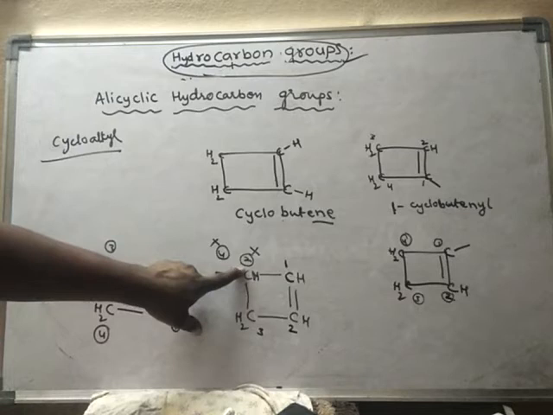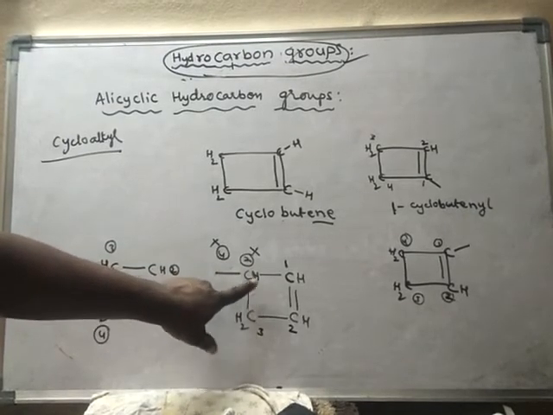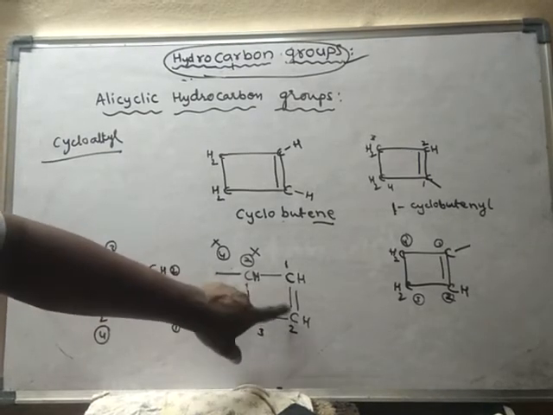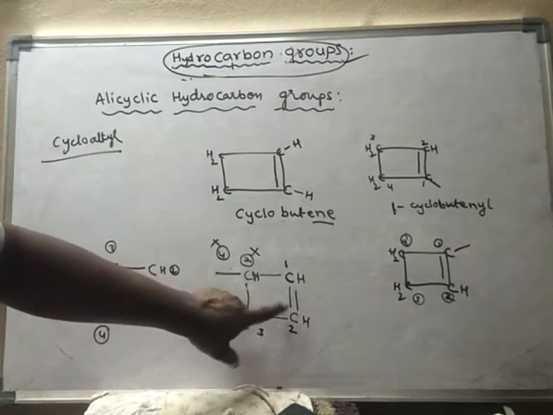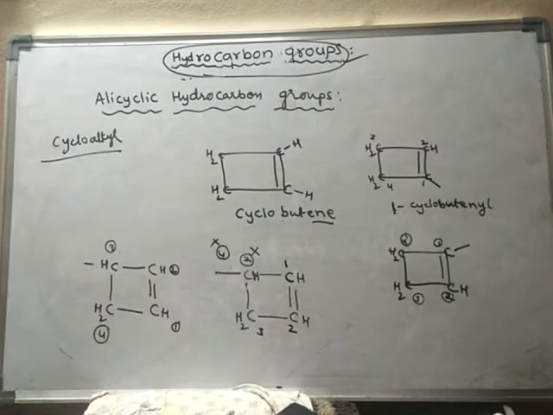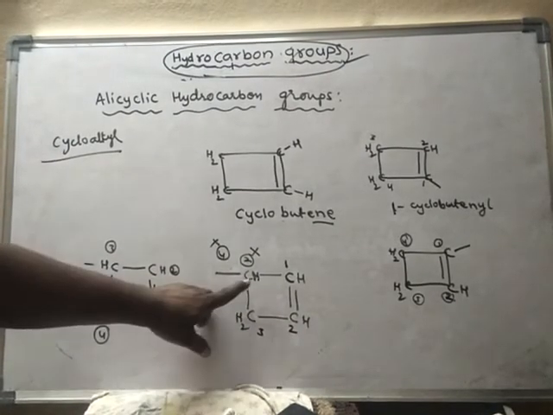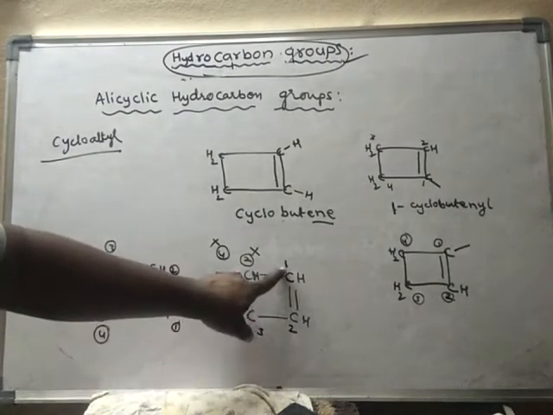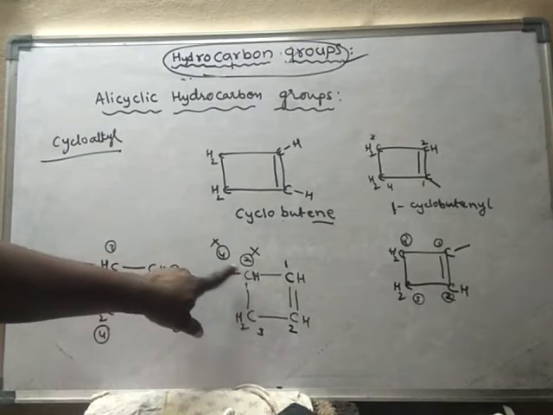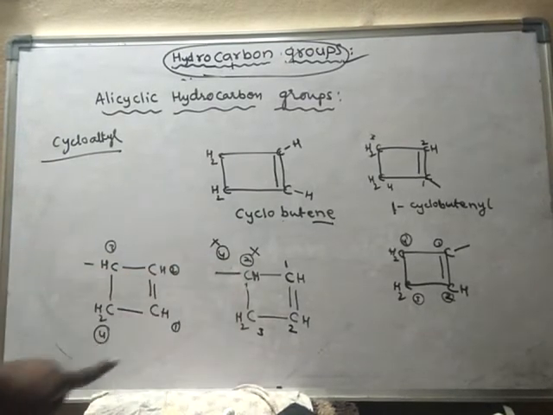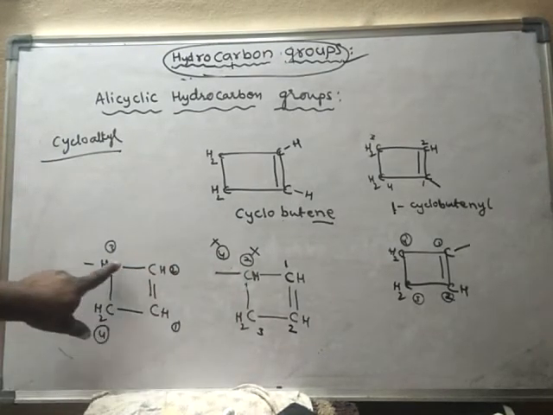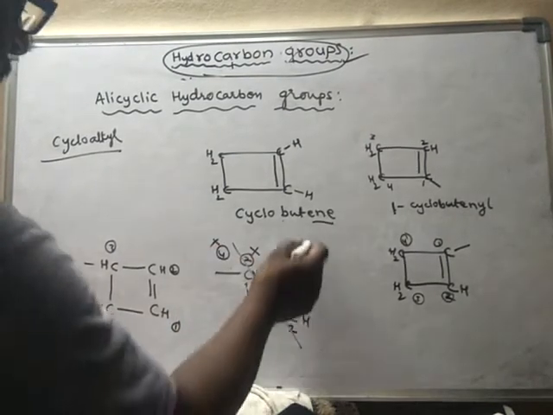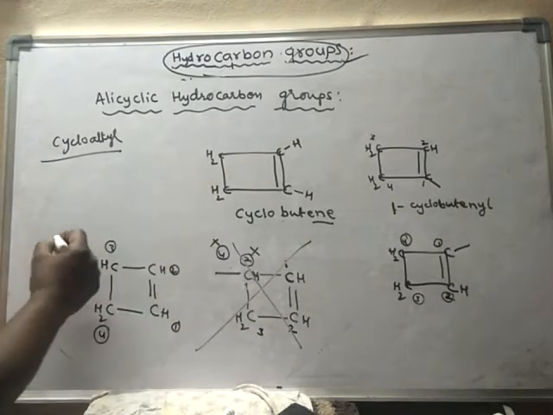This carbon cannot be the second carbon at any cost, because when there is a double bond, these 2 carbons will get the first and second numbering. Then this carbon should get the other numbering. If we give numbering in this direction, this carbon will get 4. If we give numbering in this direction, this carbon will get 3. So which one is correct? This is the wrong way and this is the right way.